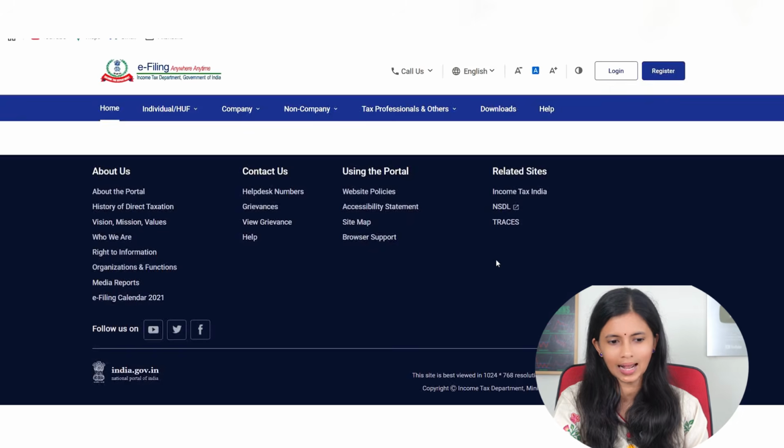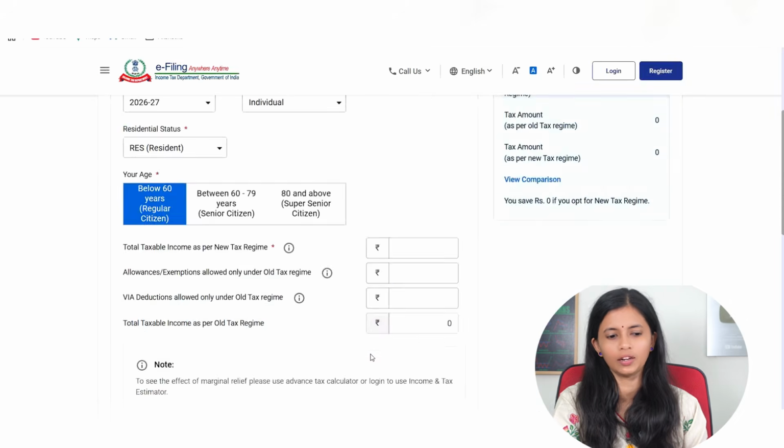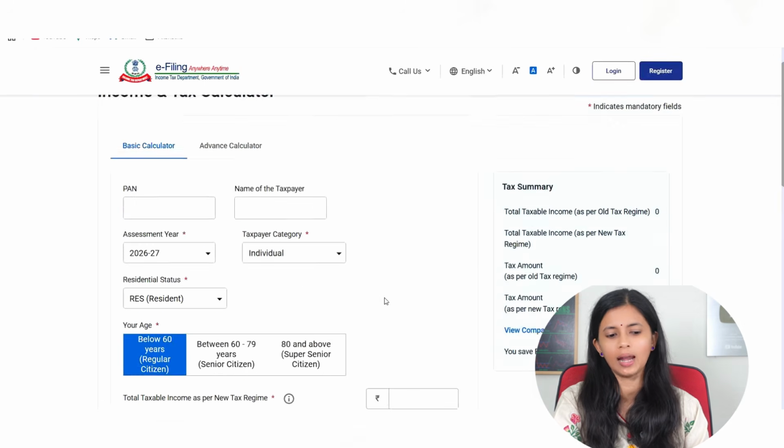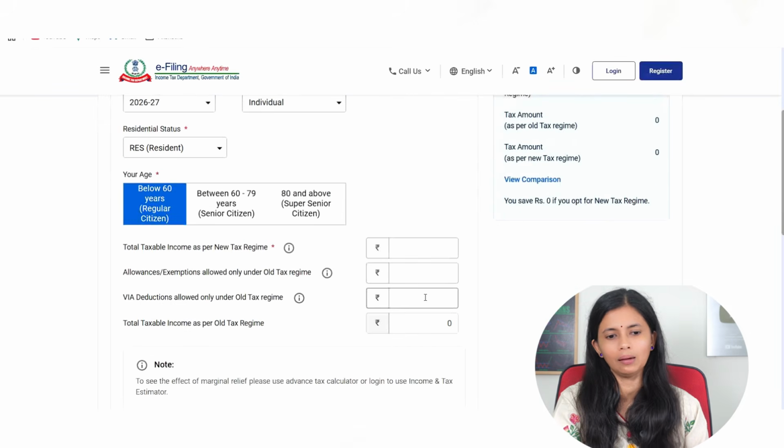Okay, you can see here this calculator will come. Here you will have to put in all your information, and the tax will be calculated on both the old and new regime, and it will tell you which one is better for you. Based on that, you can go ahead and select over here.